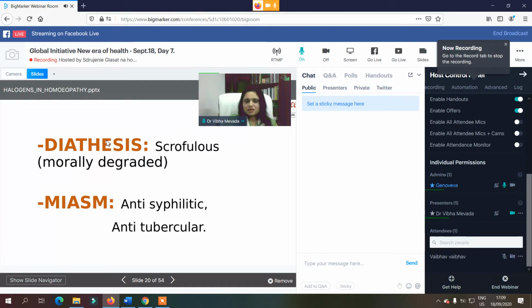If we try to understand the miasm of the group, as we saw, there is a lot of activity and a lot of destruction. So basically, this group represents the antisepsis and antitubercular miasm.